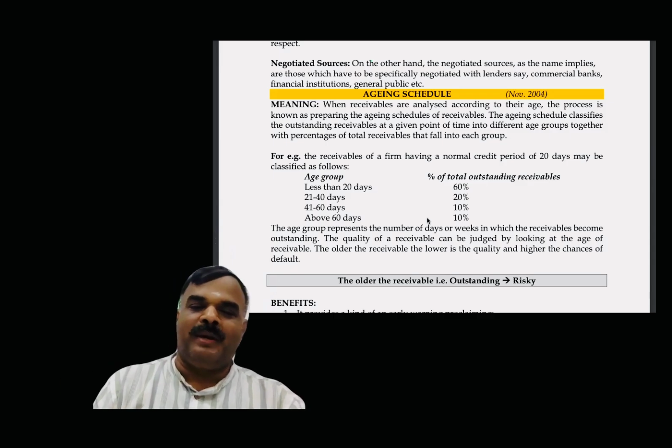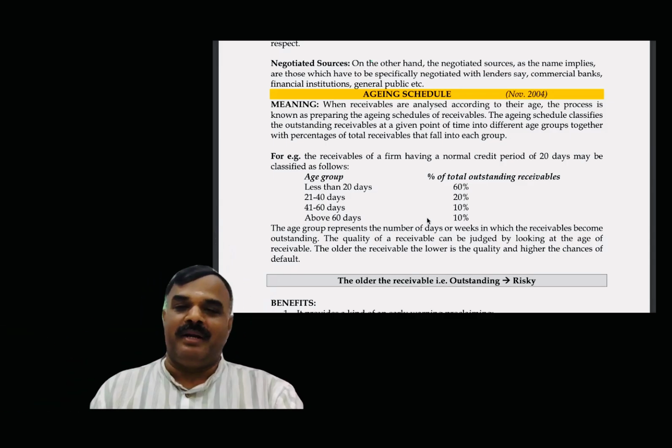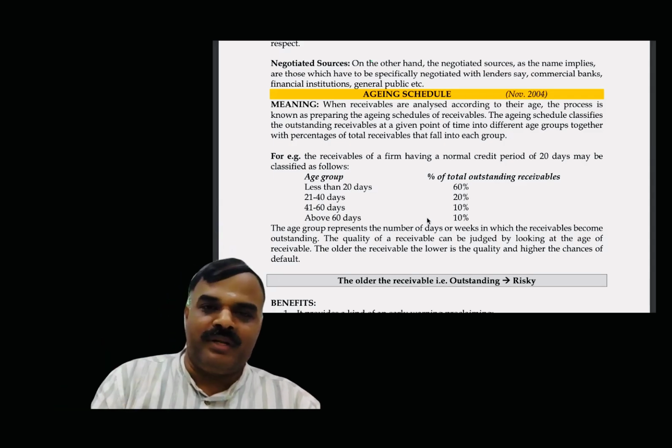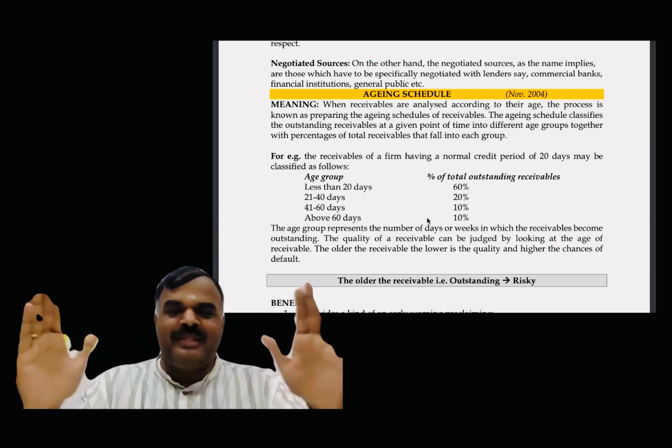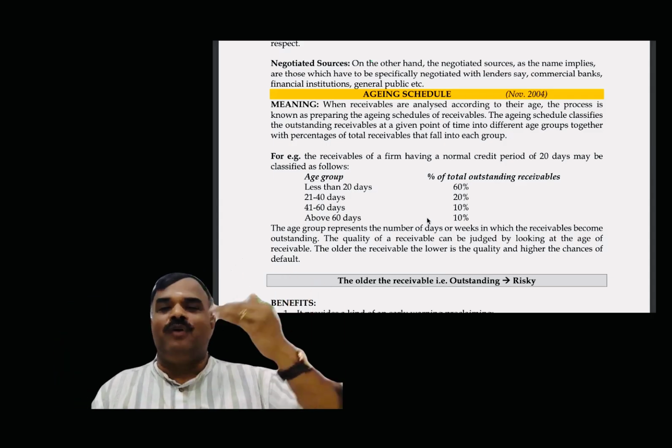then I can do the follow-up activity. Okay, I can call and get the money. Few people will pay the money only after asking. I have to do the follow-up activity. If I schedule the age of the debtors, it will give better results. Future cash flow I can predict.